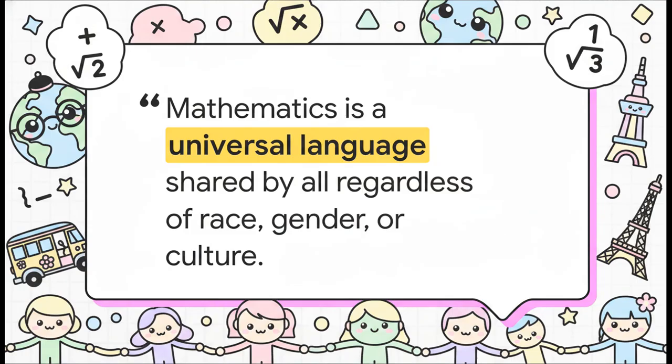Because as this quote beautifully sums up, mathematics is a universal language. It's a special kind of language shared by all human beings, completely regardless of race, gender, or culture. Just think about how amazing that is for a second. If you write out an equation in Manila, an engineer in Paris or a doctor in Tokyo can read it and understand it perfectly. It is really the one true language that unites human understanding all across the globe, and it's one we can all learn to decode together.